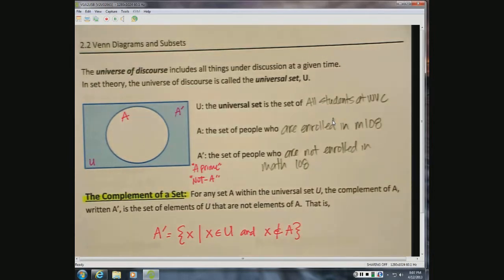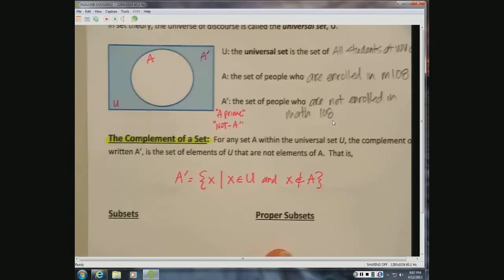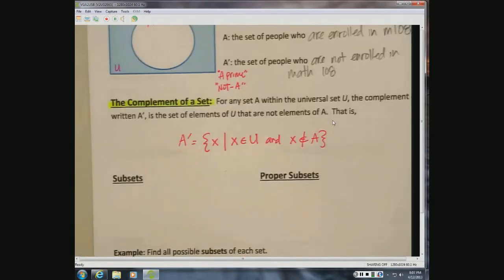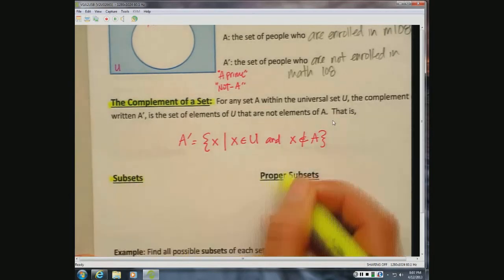So in other words, that's anybody that comes to WVC that chooses to not take 108. Crazy people, why would they not want to take 108? This is fantastic. Okay. So I've got subsets and proper subsets. They're very much the same idea with one slight difference.